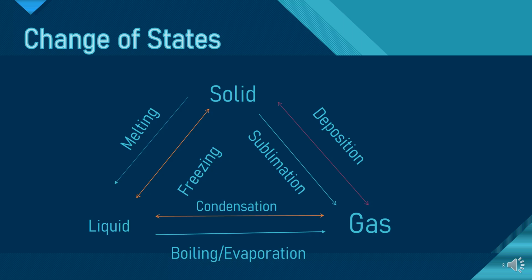Now, when you start heating a solid, generally, it converts into liquid first, which is melting. And when you continue heating that liquid, it converts into gas, which is evaporation or boiling, right?